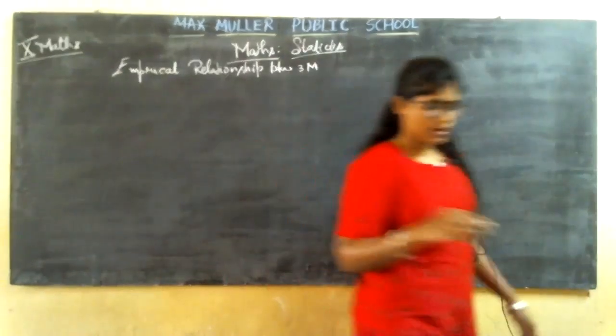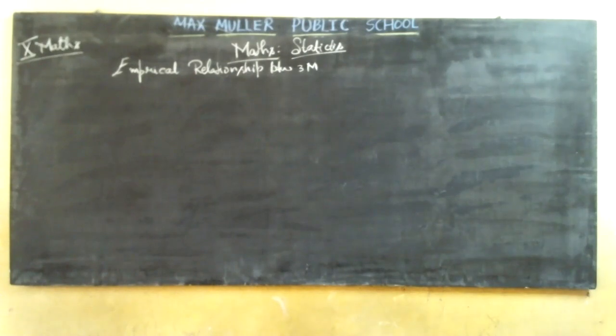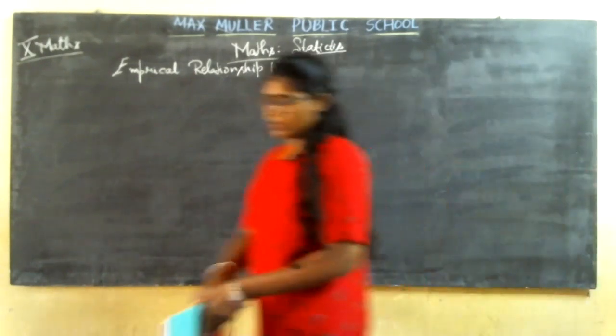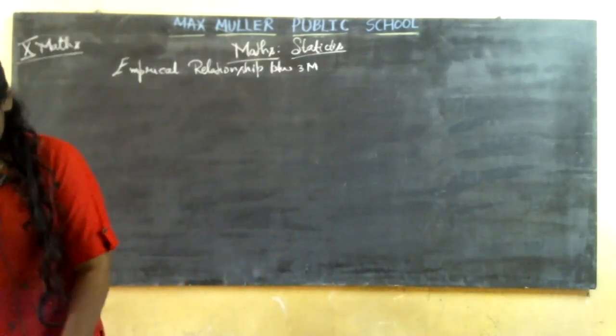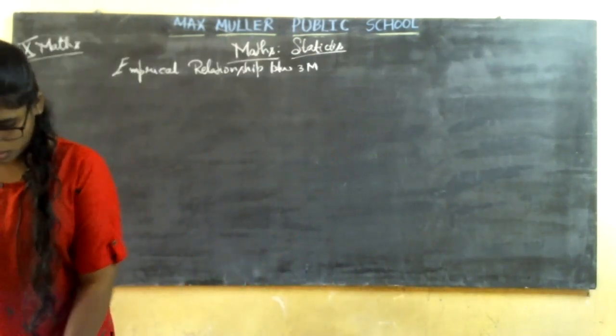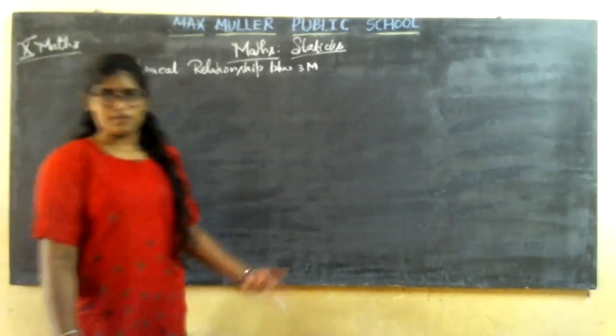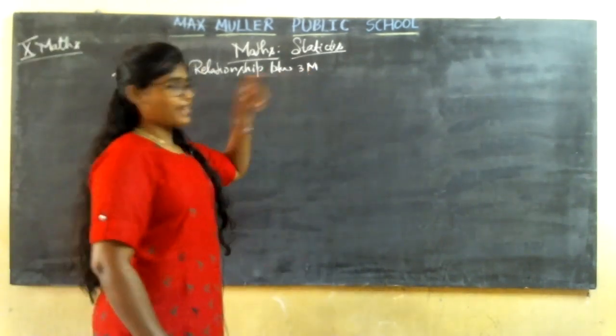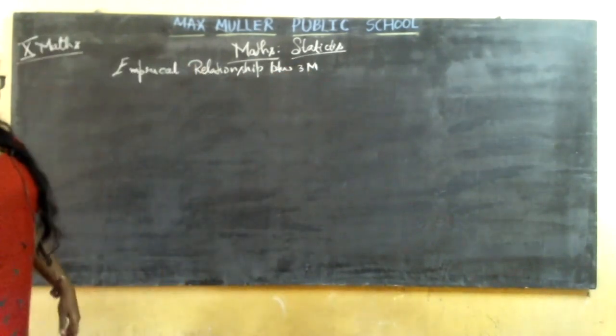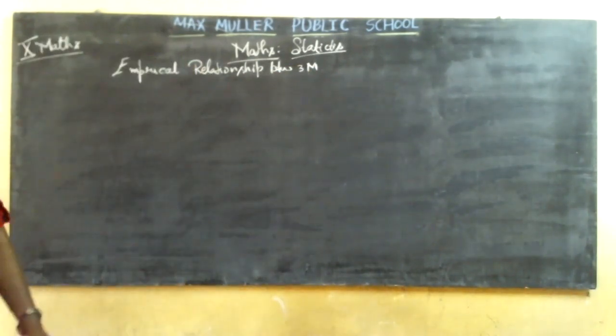The empirical relationship or empirical formula, or you can say the central tendency of the three M's. They will ask you what the formula is to find the empirical relationship between the central tendency. I've told you, central tendency in the sense of three M's: mean, mode and median, all three they'll ask you about.